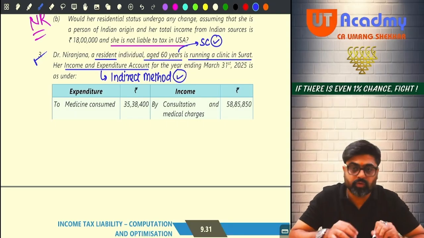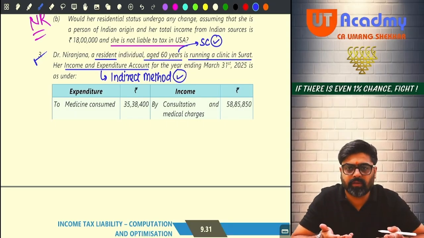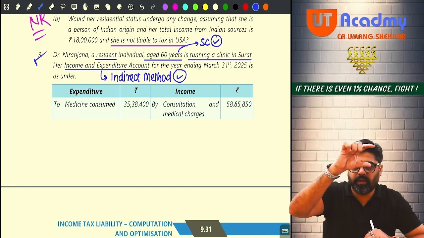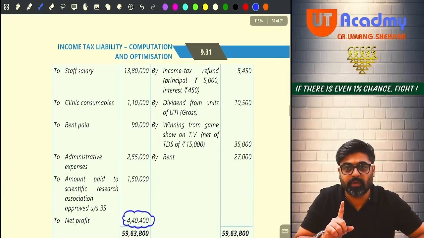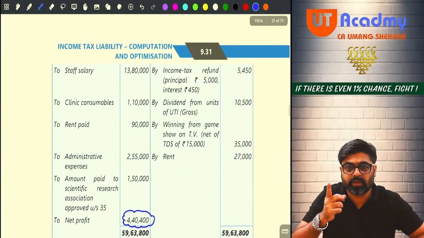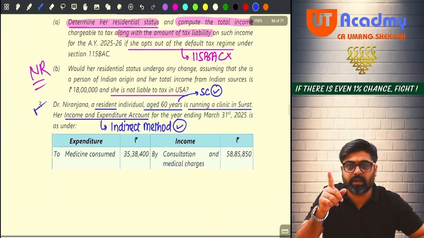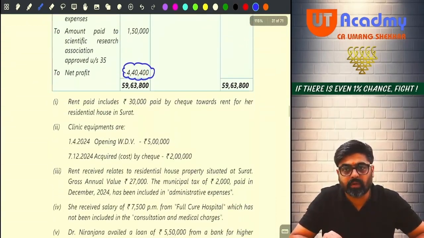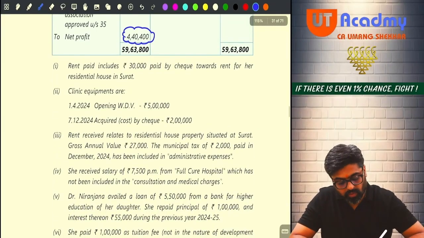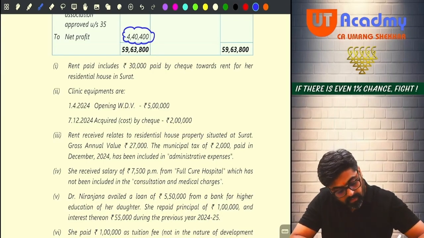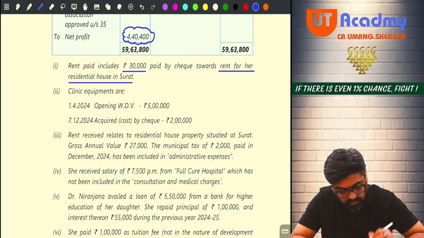Okay, and usually in the questions where PGBP is there, we read information and then we read the table. Do you remember that? So this question also we are supposed to read like that. Information done. Now come to the additional information. Don't read the table right now, okay? Rent paid includes 30,000 paid by cheque towards rent for her residential house in Surat.